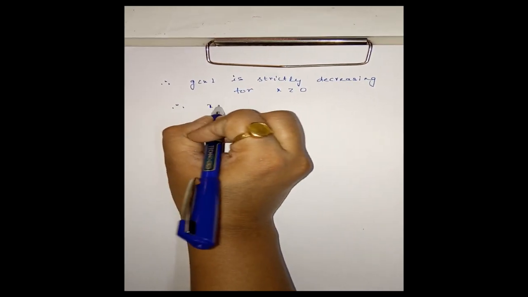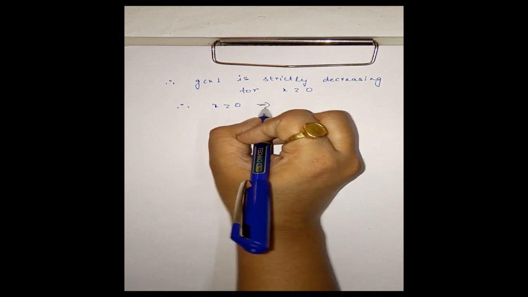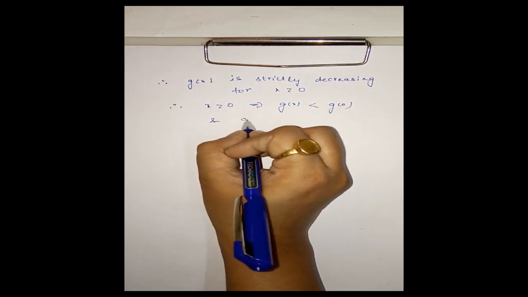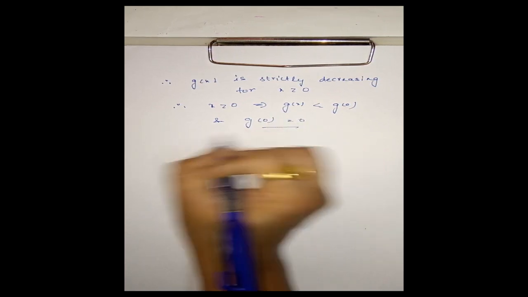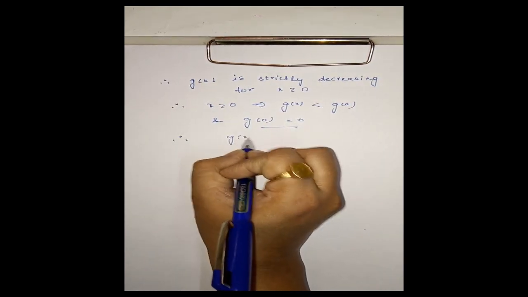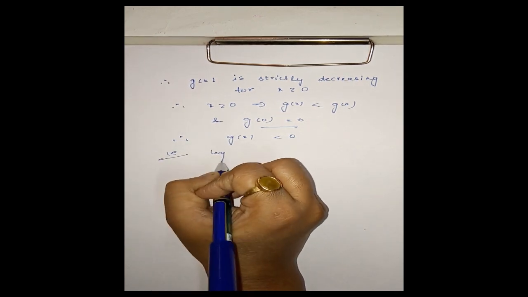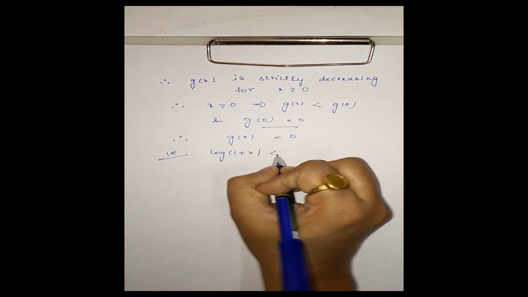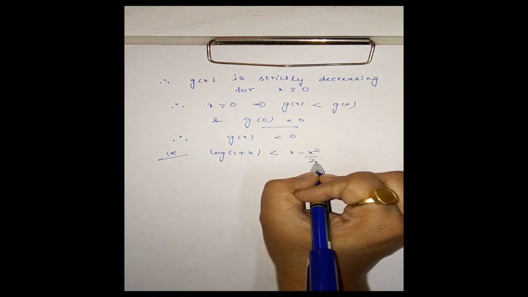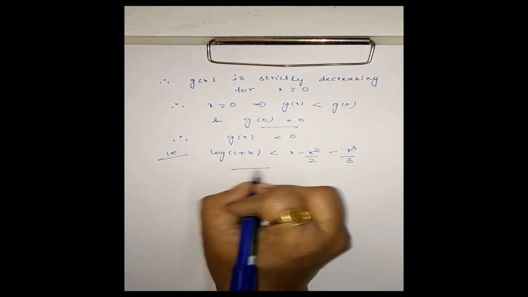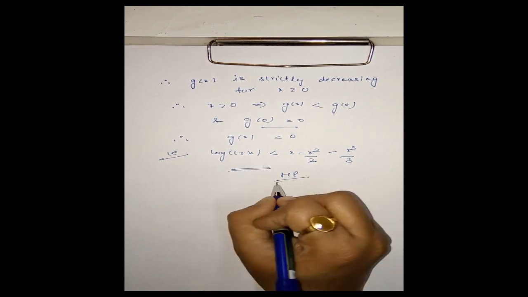Therefore, x greater than 0 will imply g of x is less than g of 0, and g of 0 is 0. Therefore, g of x is less than 0, that is log 1 plus x is less than x minus x square by 2 plus x cube by 3. Okay, this is the second part, hence proved.